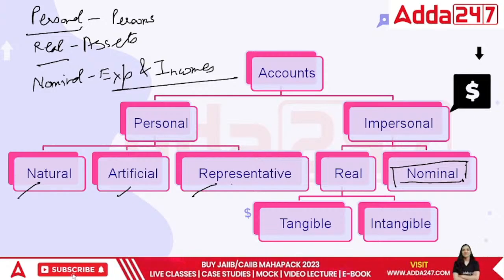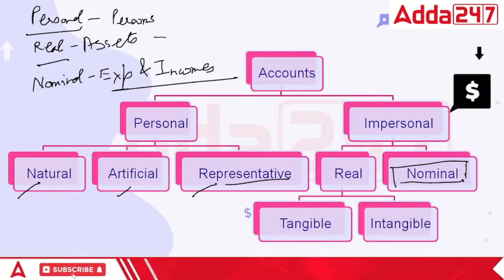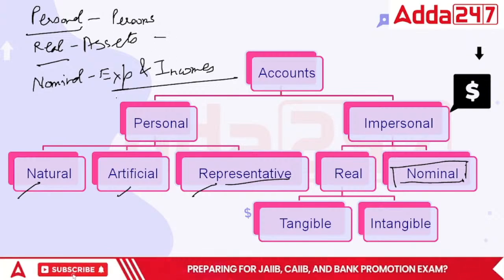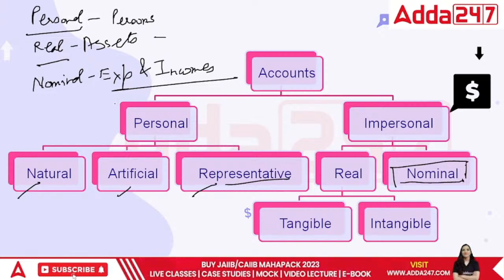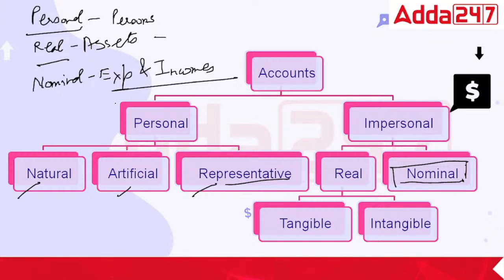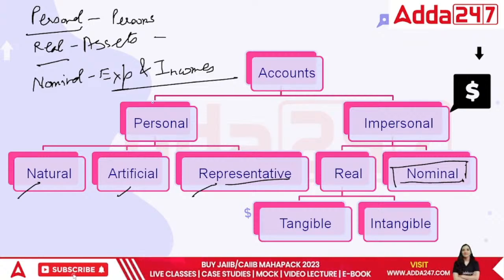Real is all about assets that help us to grow. That would include tangible, which can be touched, and intangible, which cannot be touched. And then is nominal, which includes all the expenses and all the incomes.